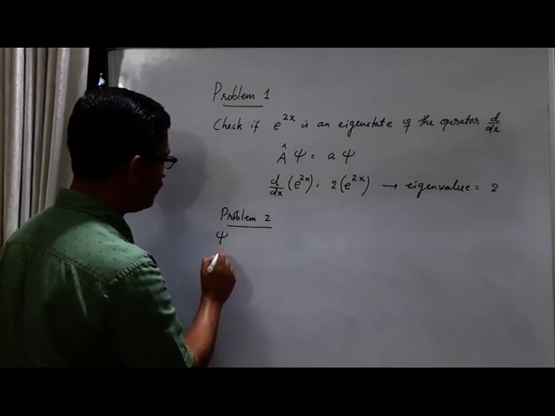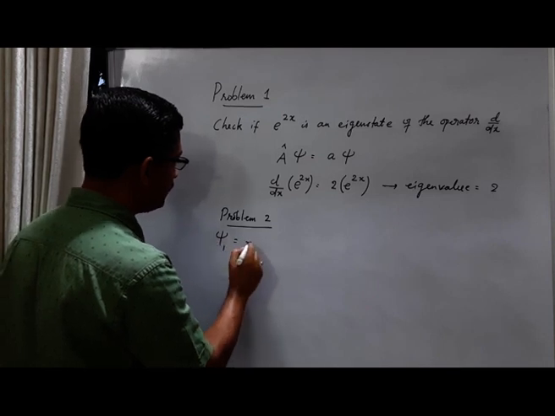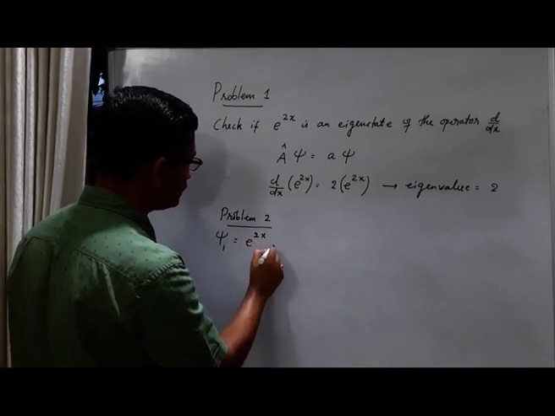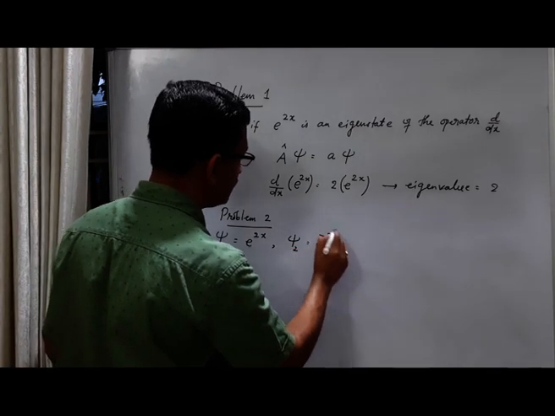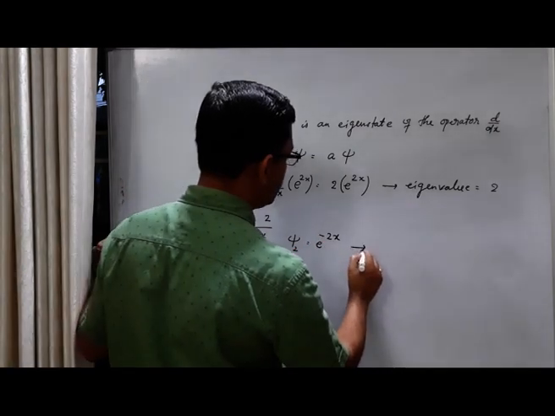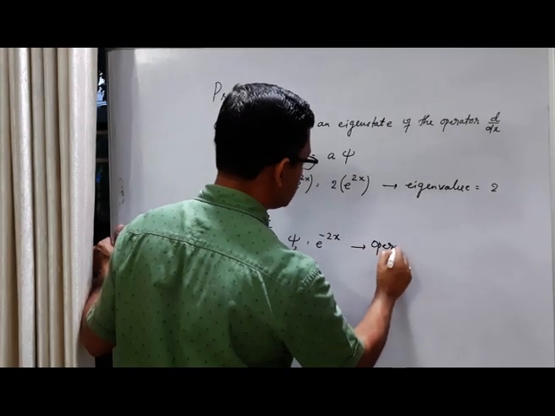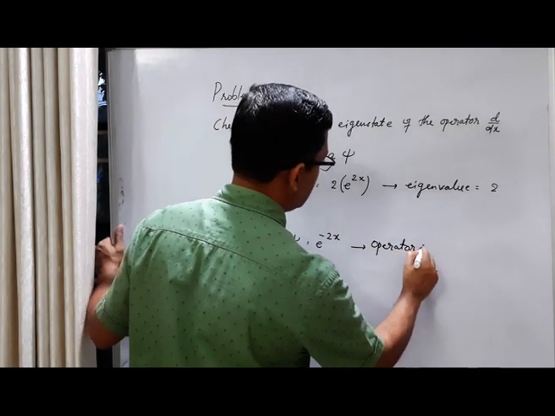Consider two wave functions, psi1 equal to e raised to 2x, psi2 equal to e raised to minus 2x, and the operator is d by dx.